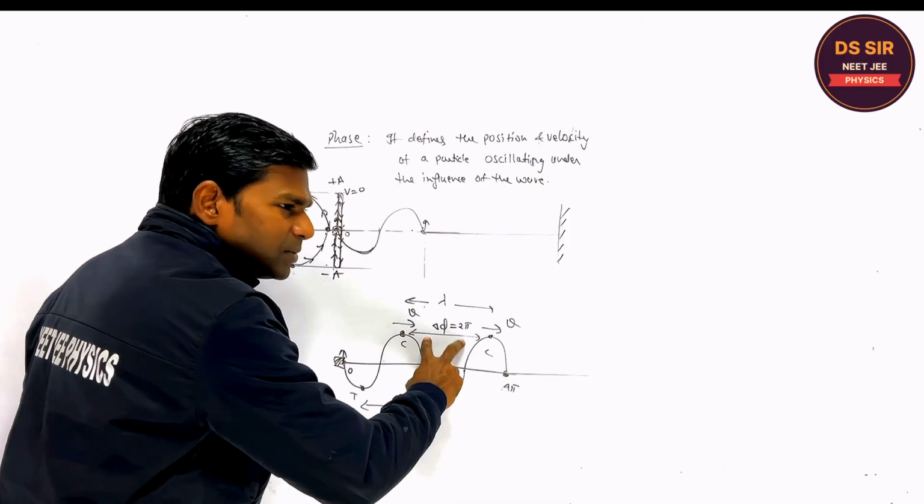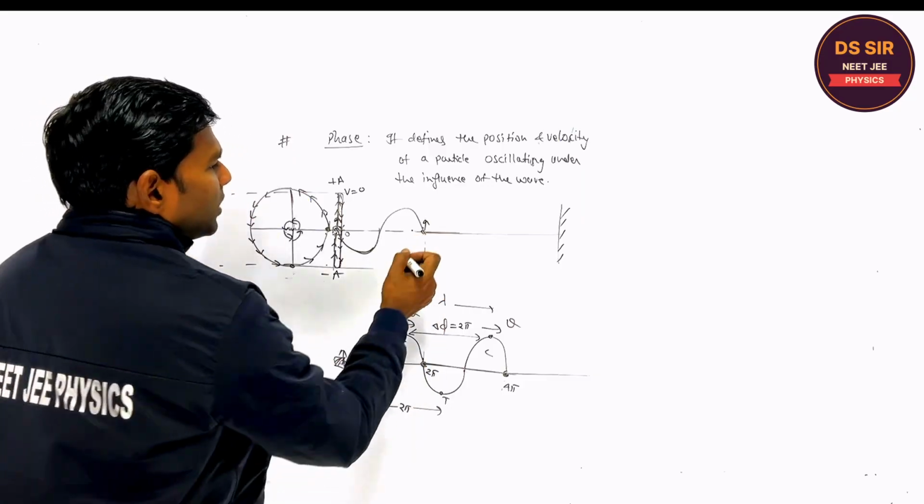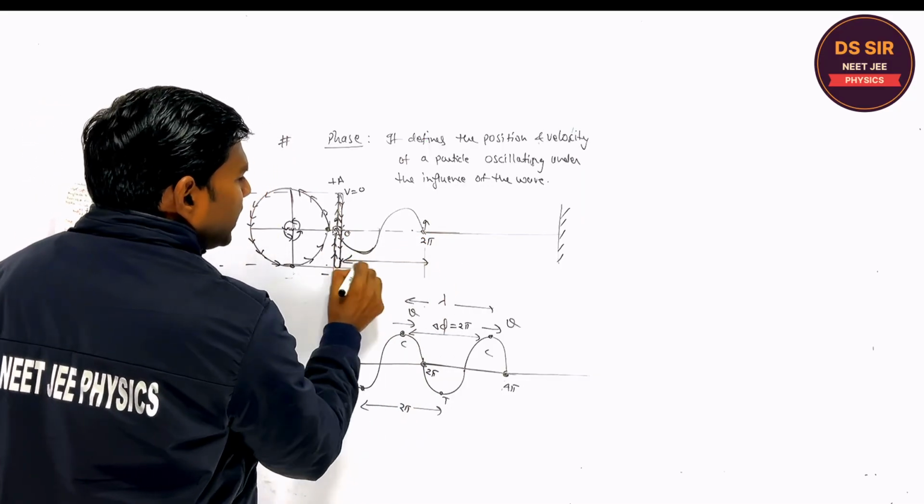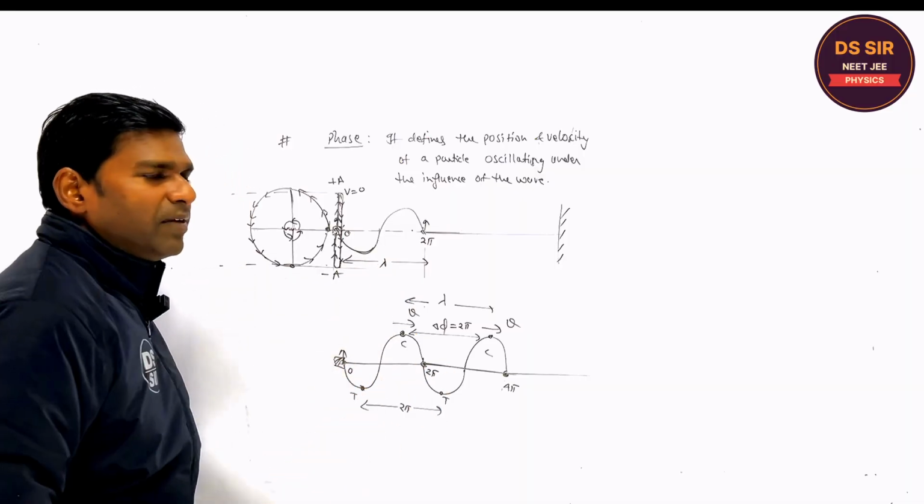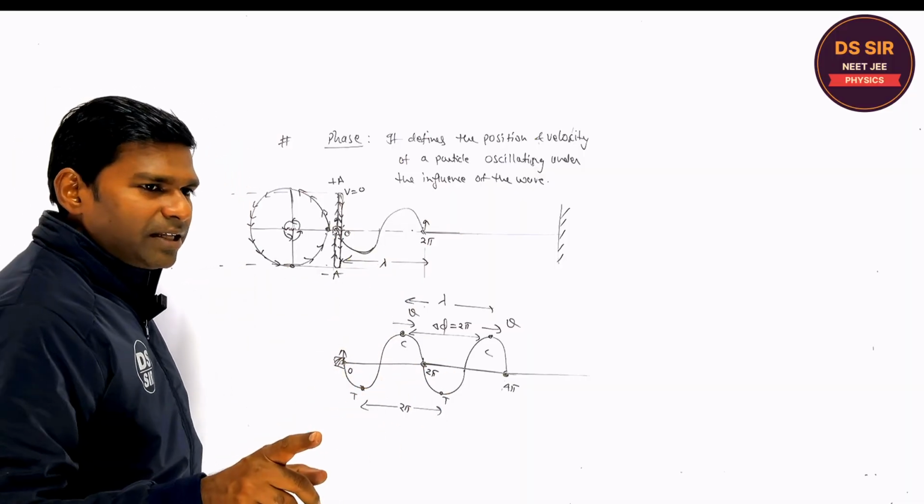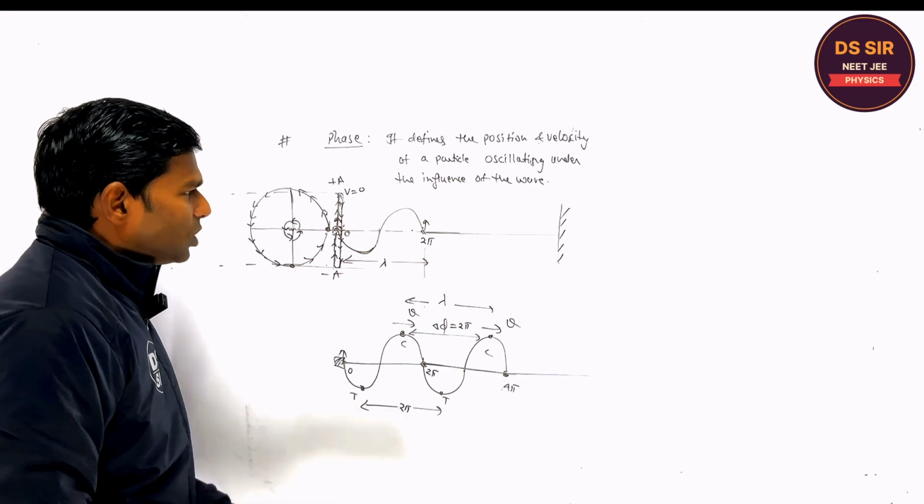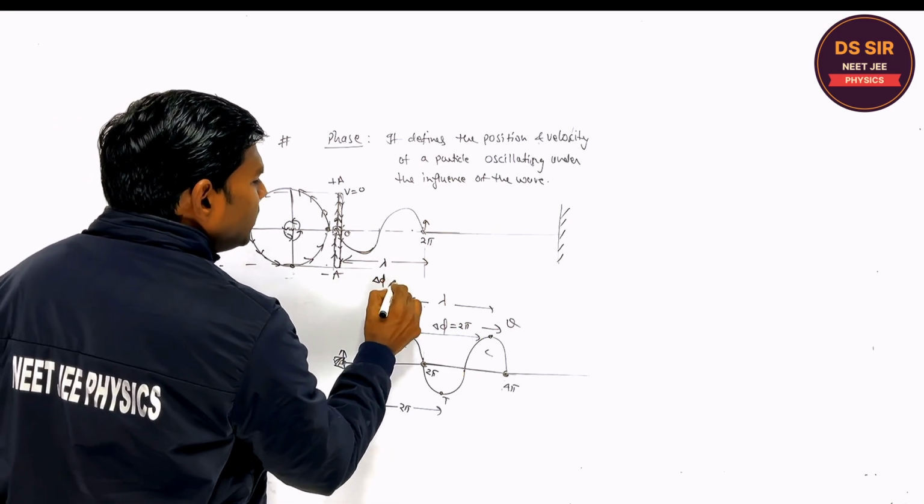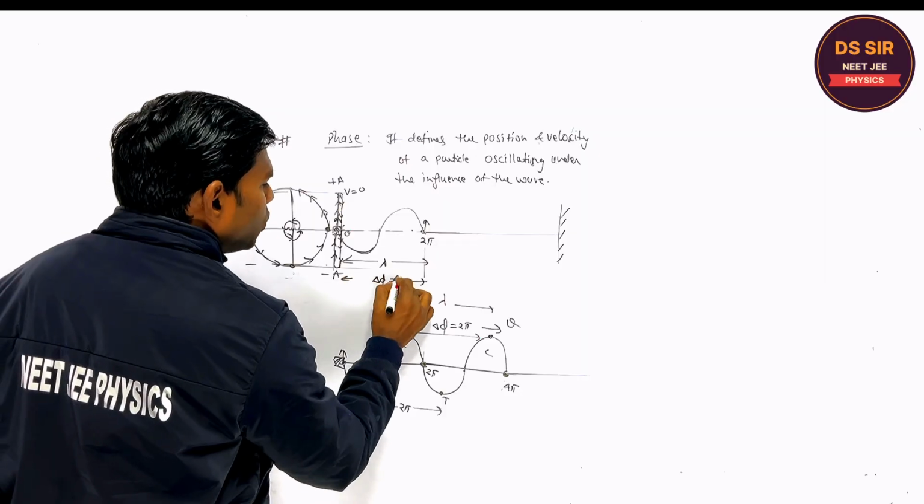If the phase difference between the two particles has the 2 pi covered, it is 0 covered, right? What is the difference? Say 1 wavelength. Are you getting? So the phase difference between these two particles is nothing but 2 pi.